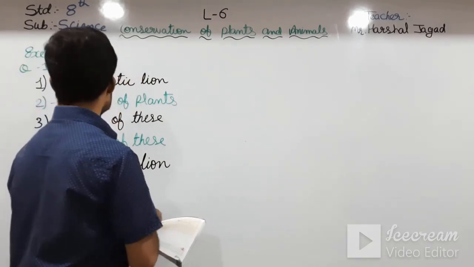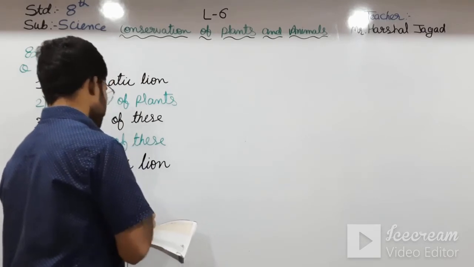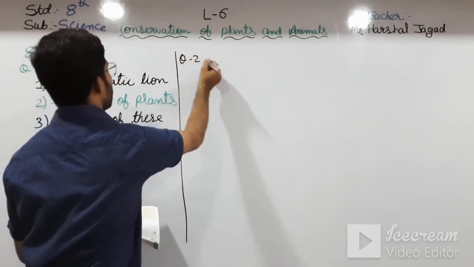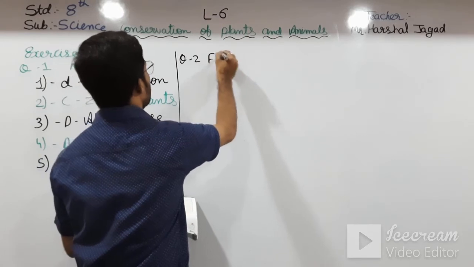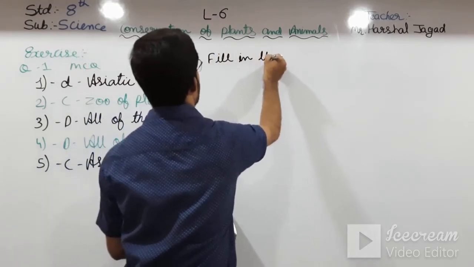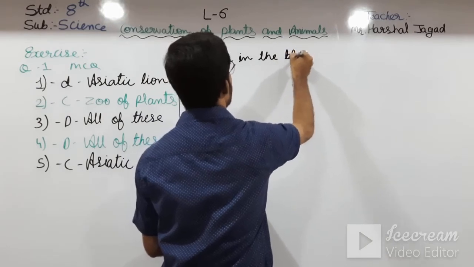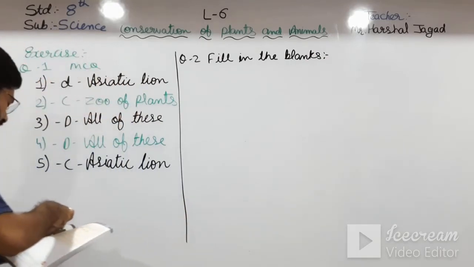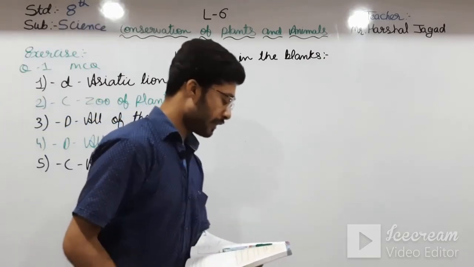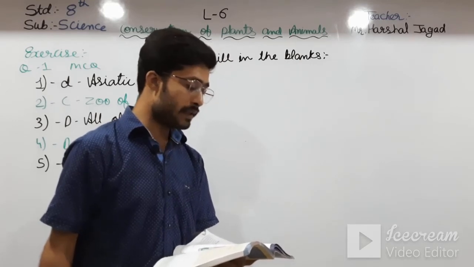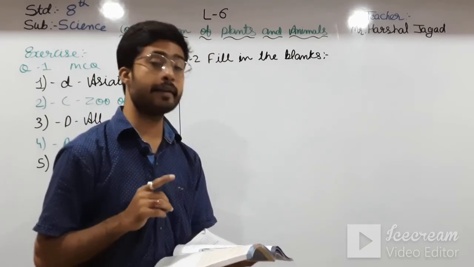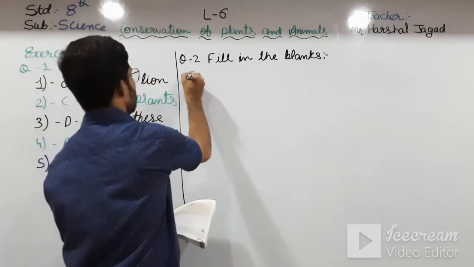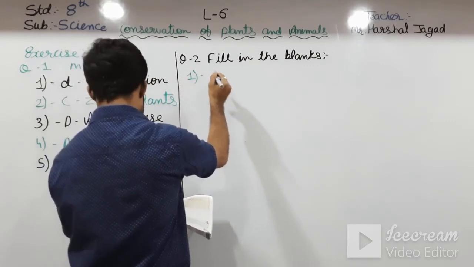Going to question number 2, that is fill in the blanks. See here, first one: a dash is a group of organisms having common permanent characteristics and features. In that, the first answer will be species. First answer is species.